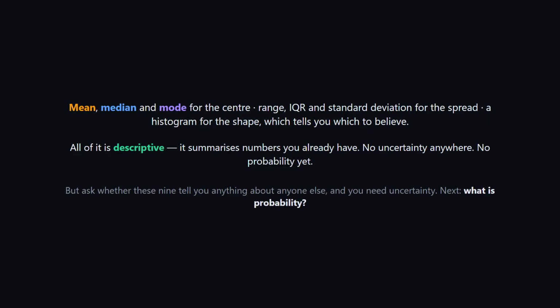But the moment you ask whether these 9 people tell you anything about anyone else, you need a way to talk about uncertainty, and that raises a question worth answering carefully. Next, what is probability?